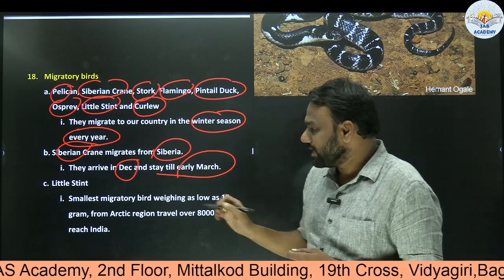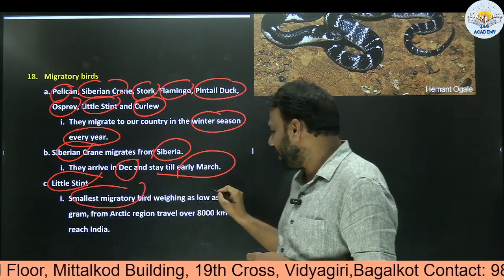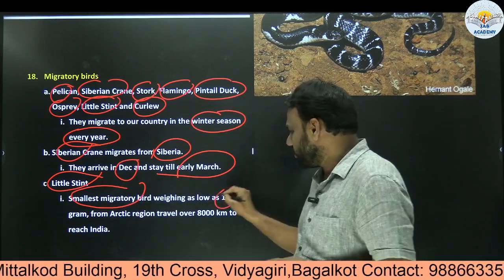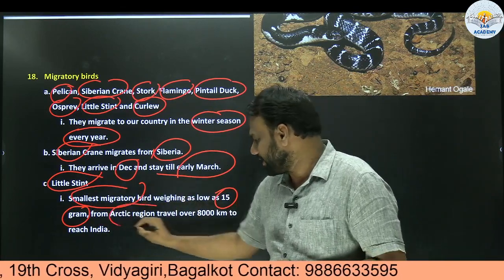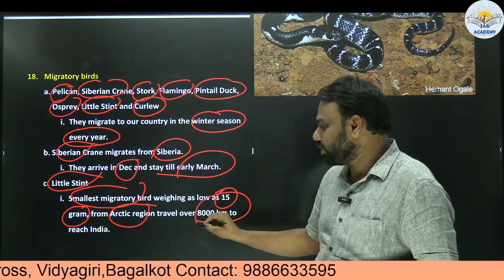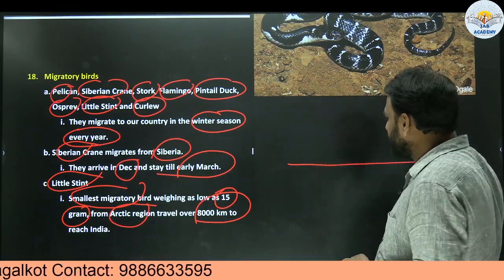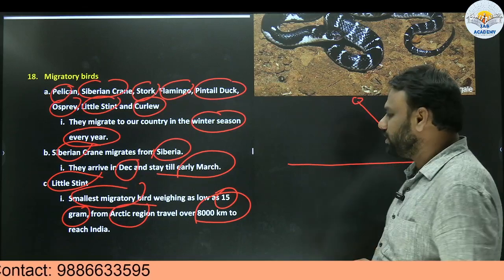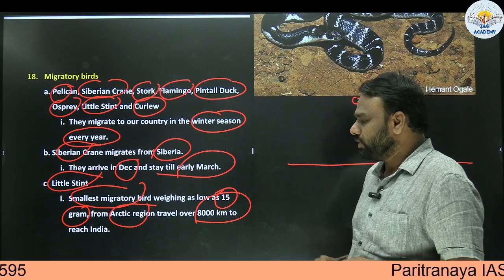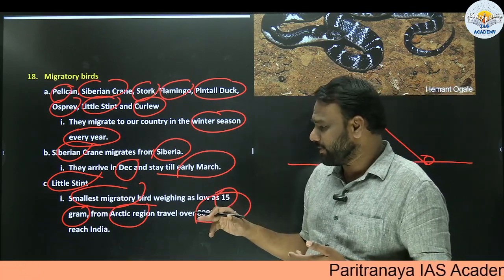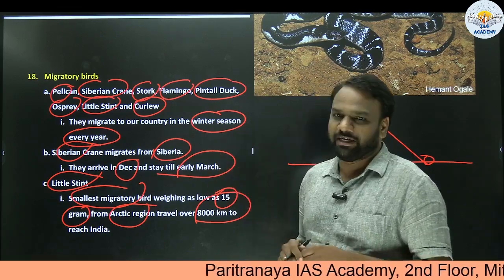So important. Next, little stint. So little stint, it is the smallest migratory bird weighing as low as 15 gram. So the birds may be as light as 15 gram and they come from Arctic region, traveling 8,000 kilometers to reach India. So very important, because where is Arctic region present and where is India present? There is a huge distance here. So close to 8,000 kilometers. So it will travel 8,000 kilometers. So they may ask you, giving a little stint as an example, from where does it migrate? From Arctic region. During which season? During winter season.